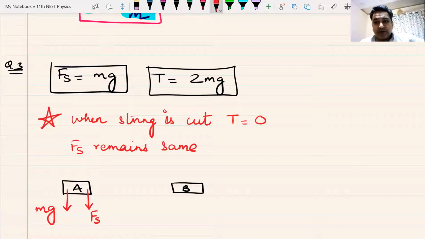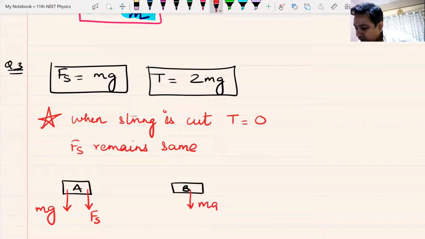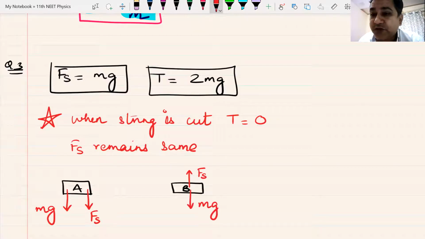Raised hands will give me more confidence that we are on the same page. Okay. Now let us look at the free body diagram of block B. mg is downwards, spring force Fs is upwards. Yes or no?